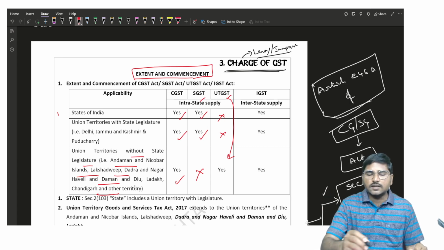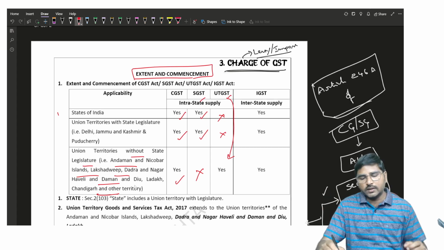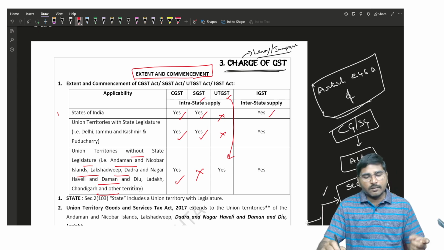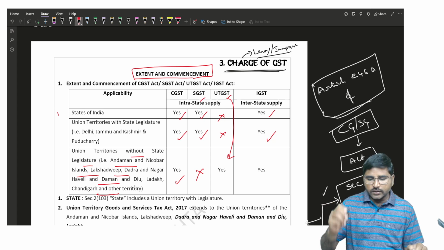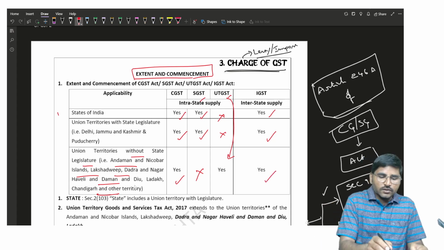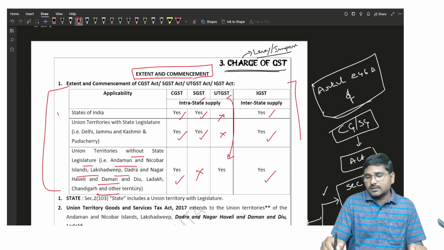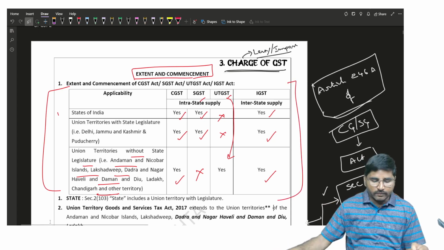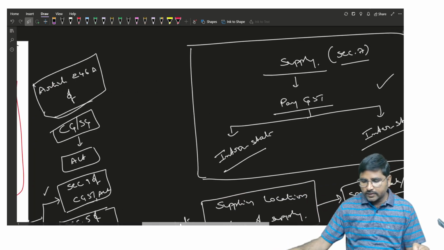And next, the IGST Act. The IGST Act is applicable to the states, and number two, union territories with state legislature, and the third one, union territories without state legislature. Is it clear? So this is the applicability of the acts. Are you getting my word? Otherwise, see here.